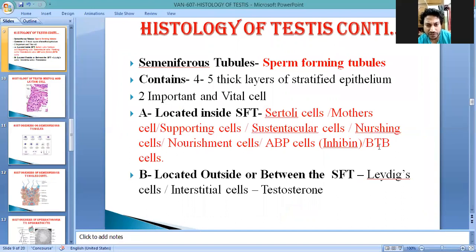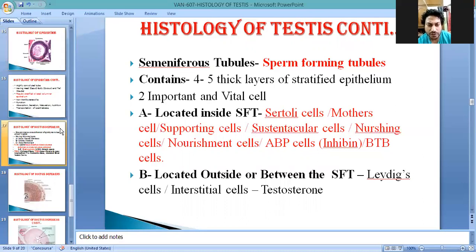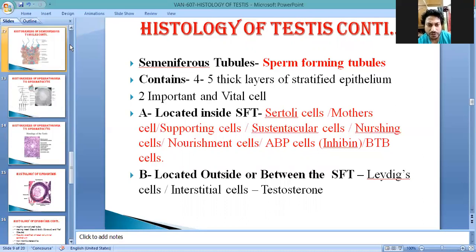This is similar to the CSF, just as we study the blood brain barrier, it works the same way here. Next, the cells located outside, between the seminiferous tubules, are known as Leydig cells or interstitial cells, which play a major role in the production of testosterone hormone. So that's all about the structures of the testes. I think this is clear.